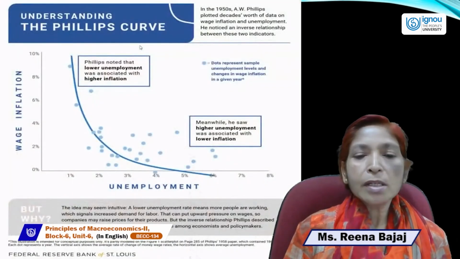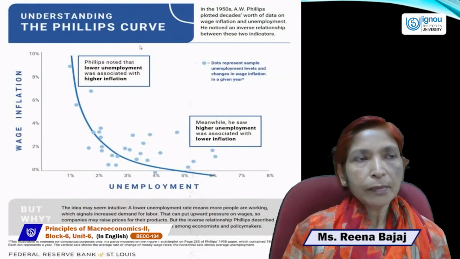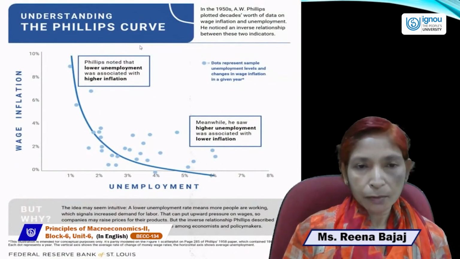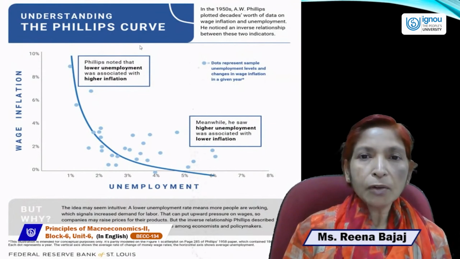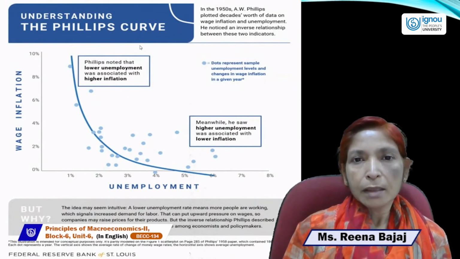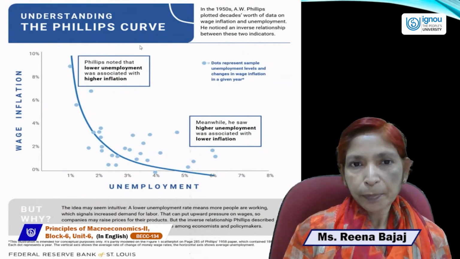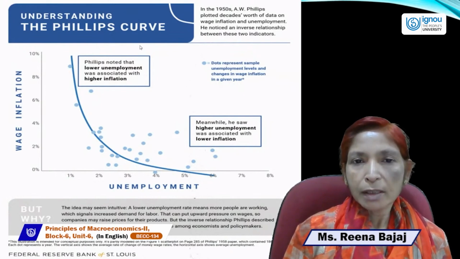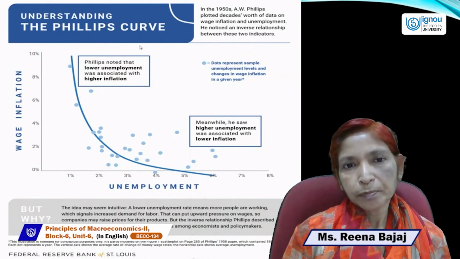Next is Phillips curve. Phillips curve is a very important curve, and Phillips curve was presented by A.W. Phillips in 1950s. Phillips curve generally explains the relationship between wage inflation and unemployment.